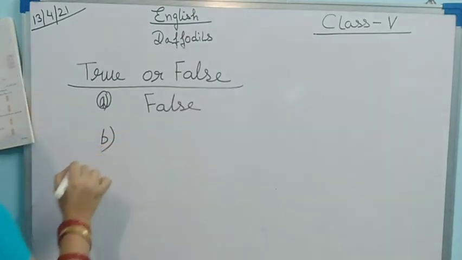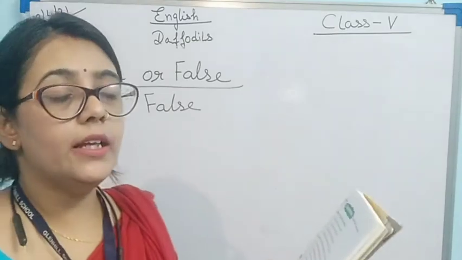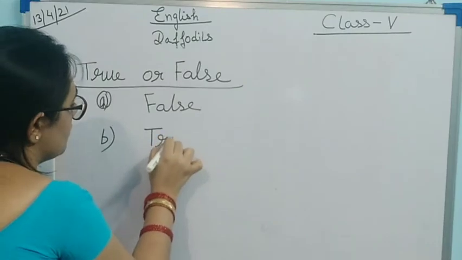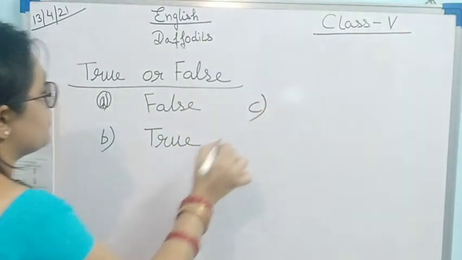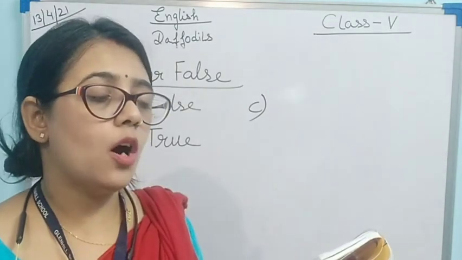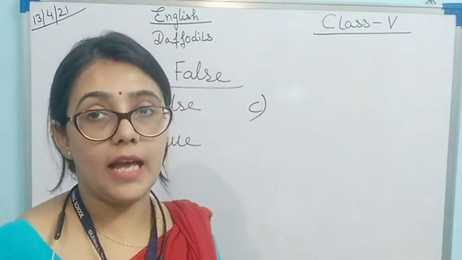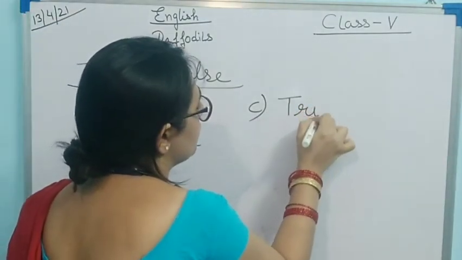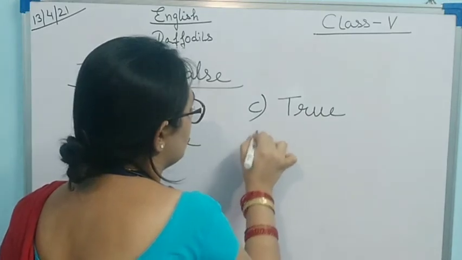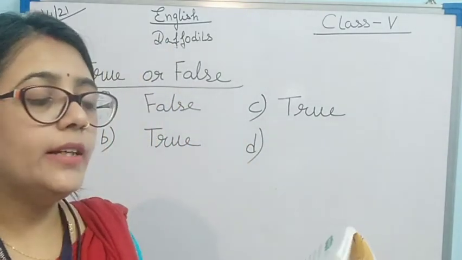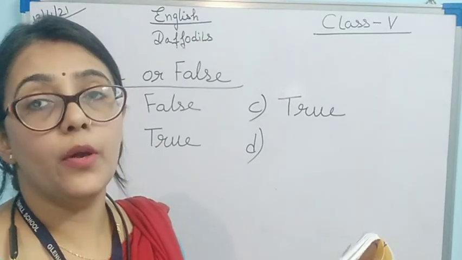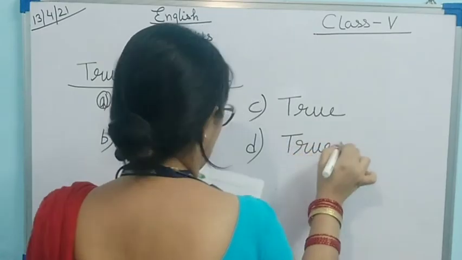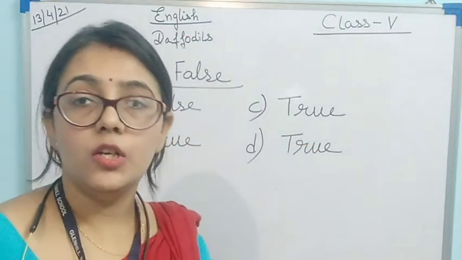Now B. The daffodils were golden in color. This is true. Now C. The poet saw about 10,000 daffodils at a glance. Yes, this is the line of the poem. So this is true. The memory of the daffodils flashes in the mind of the poet. So this is true. So by this we have completed the true and false.